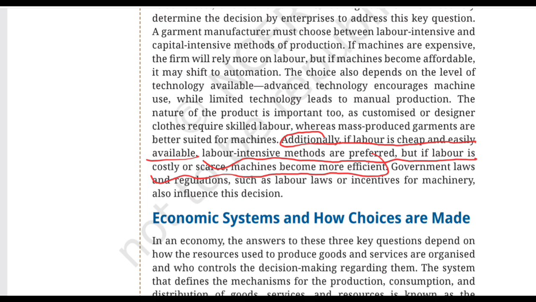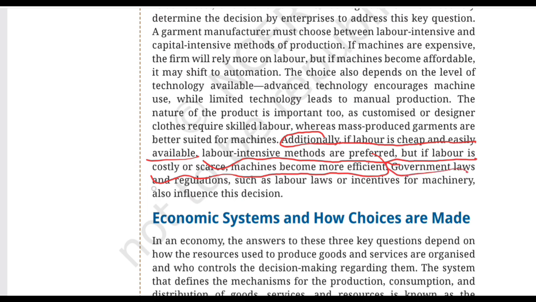But if workers are difficult to find and their wages are high, the business may consider greater use of machines and technology. But remember, the actual choice depends on the whole situation. There is no universal rule saying machines are always better or workers are always better. Economics asks which choice makes the best use of the available resources under the given conditions.